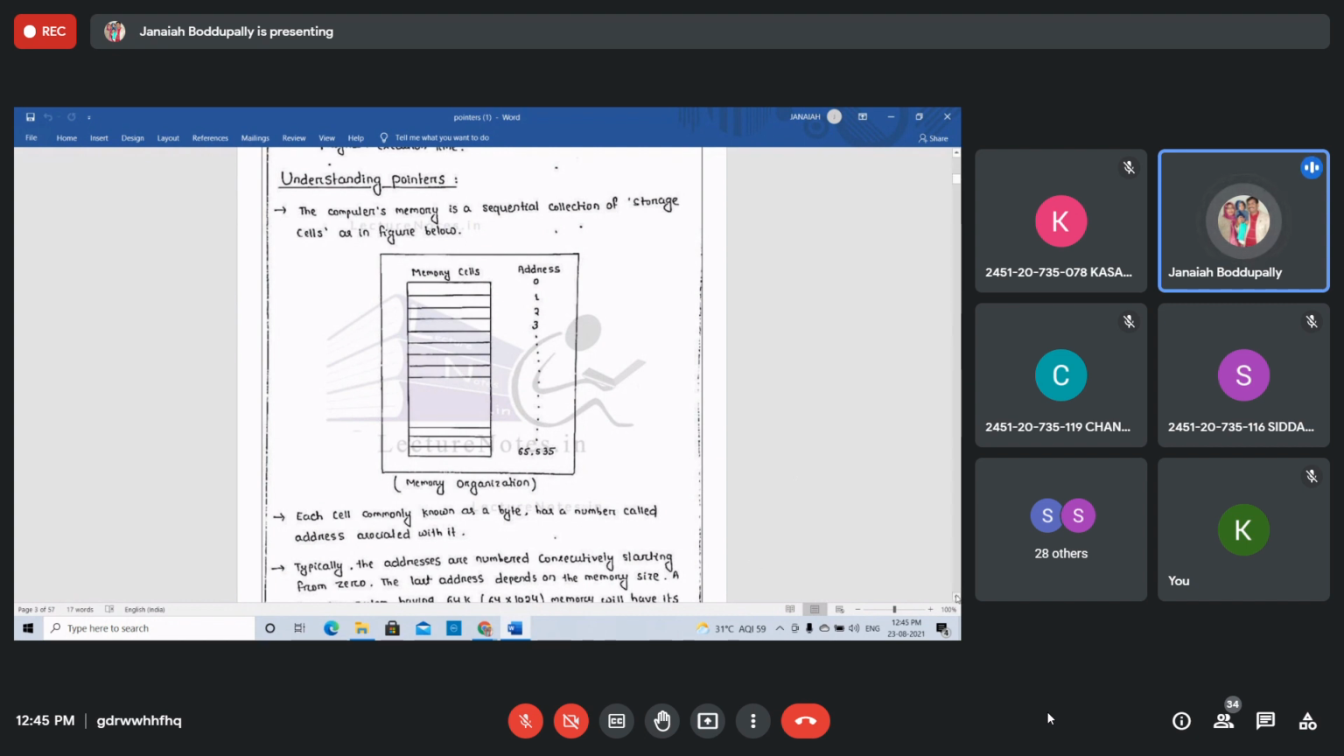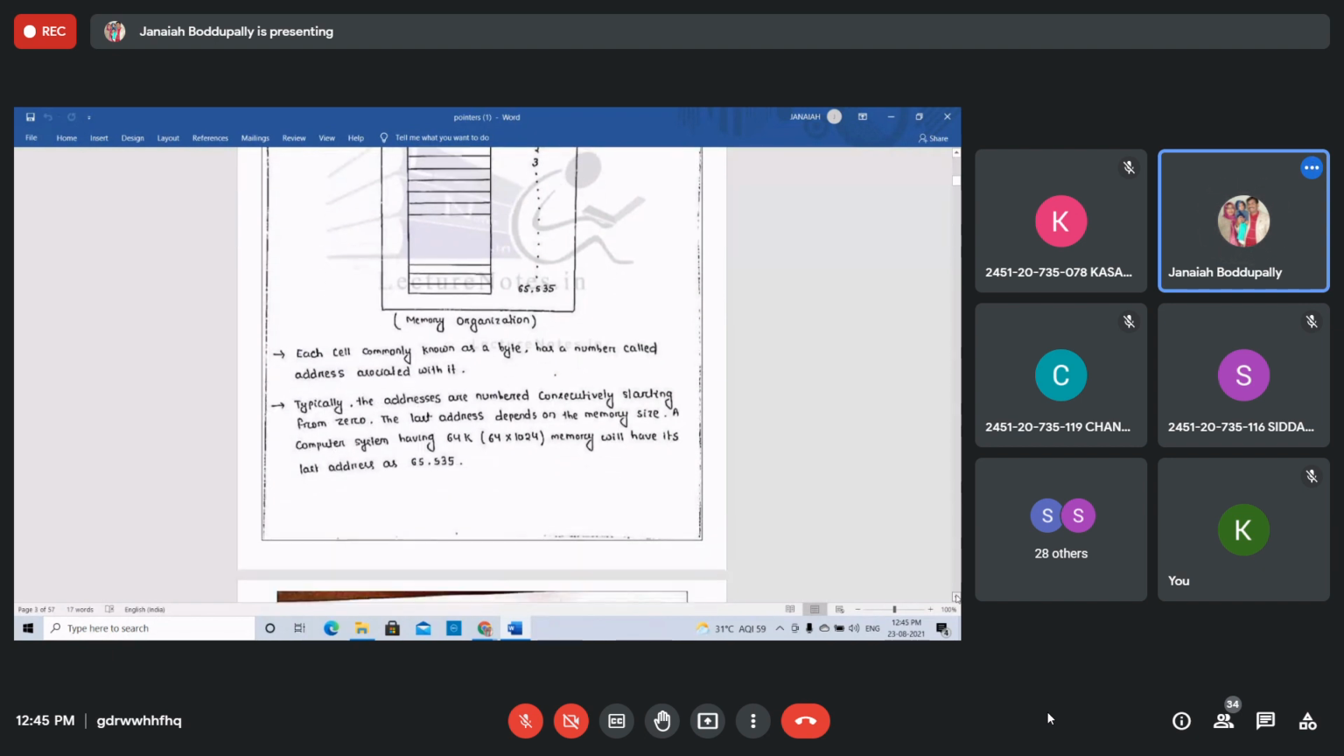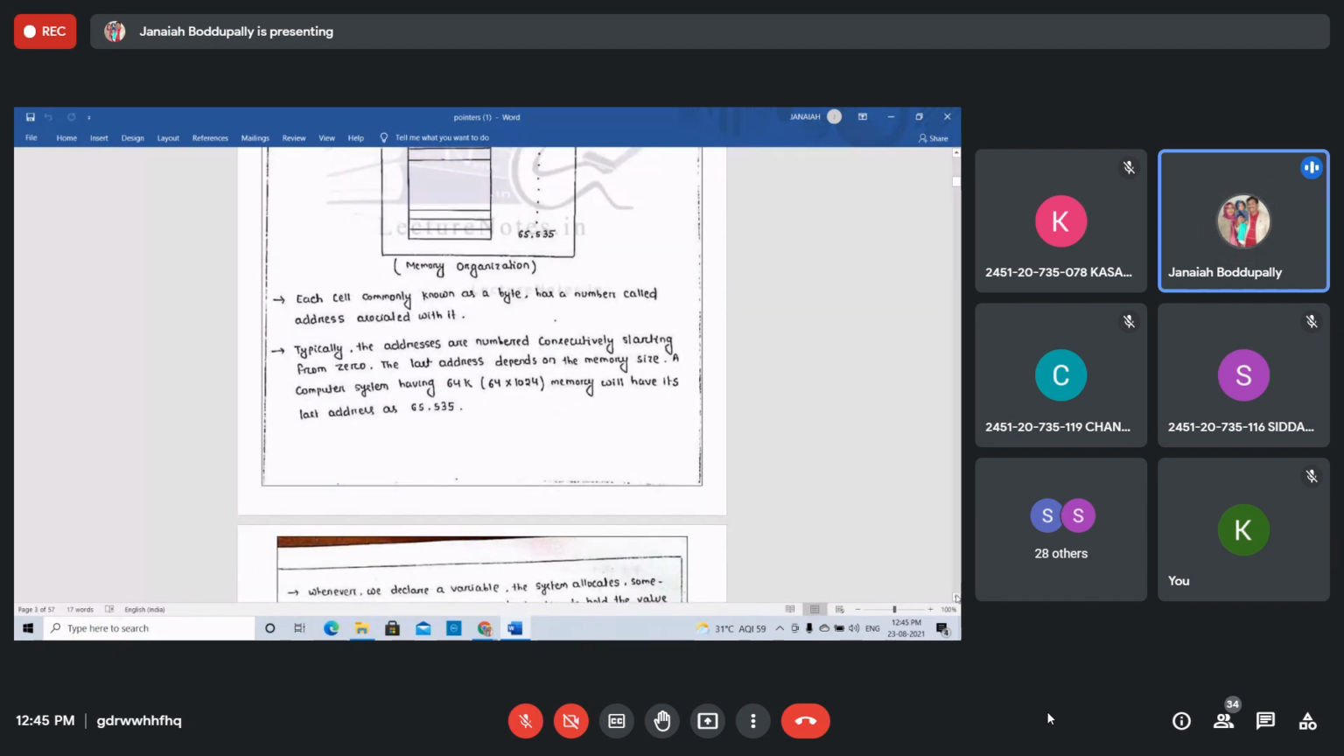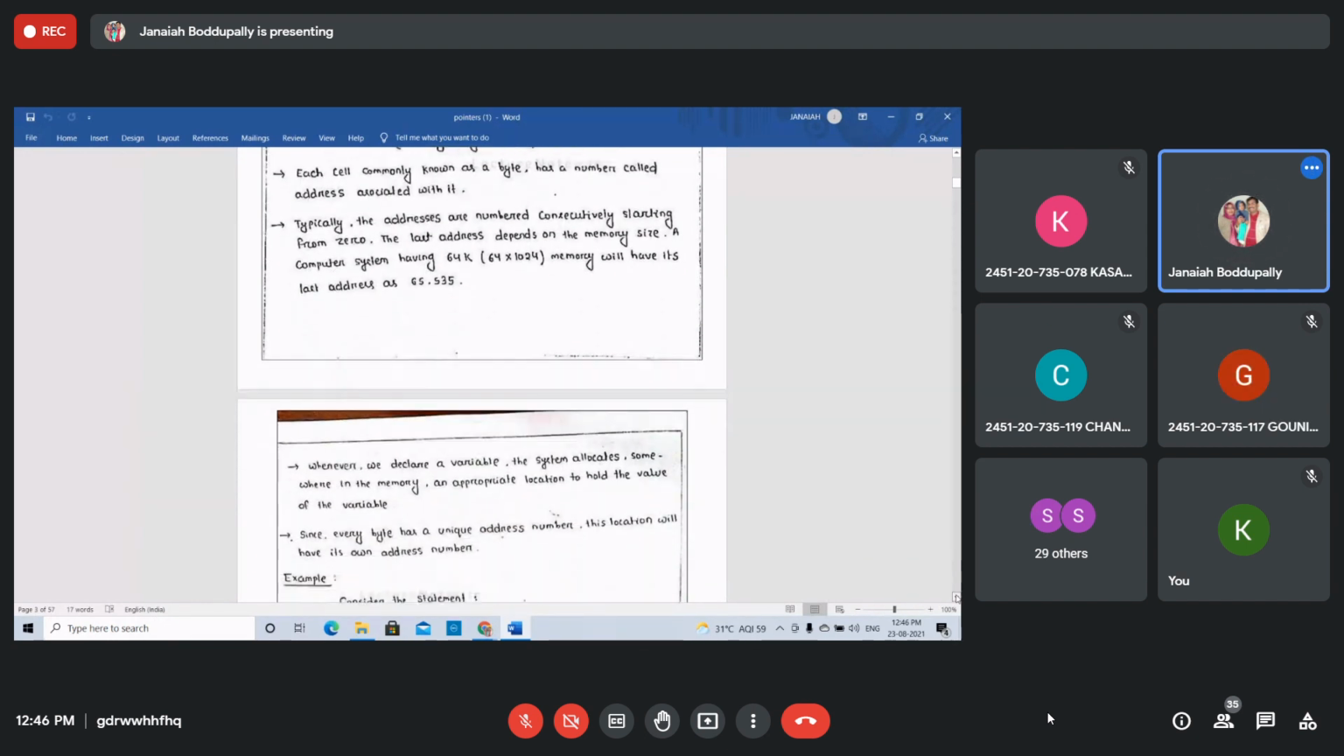Each cell has an address: 0, 1, 2, 3 up to 65,000, consecutively starting from 0, right? The last address depends on the memory size the computer system has. With 64 kilobytes, the memory will have its last address at about 65,000. Whenever we discussed in the first two hours at the start of C programming, the maximum capacity is 65,535. It is the last address of the cell.